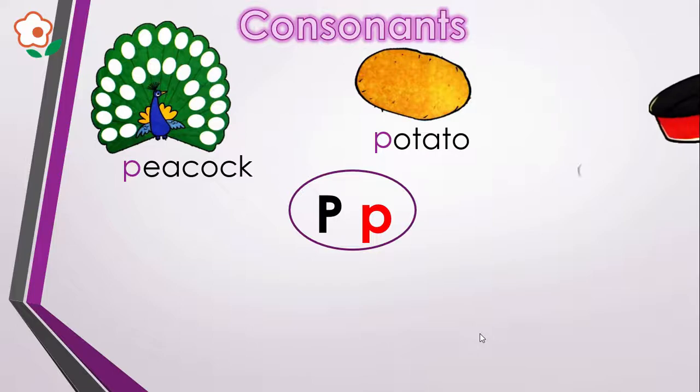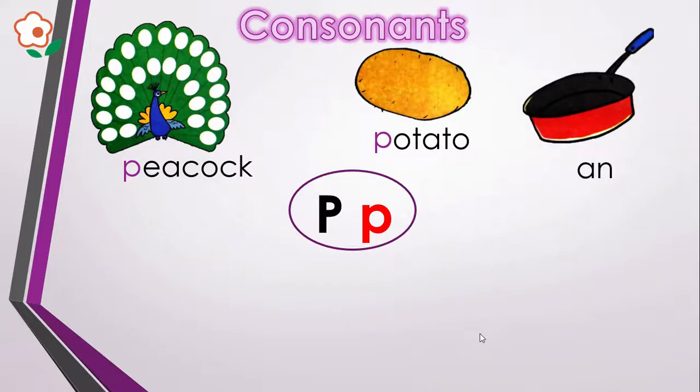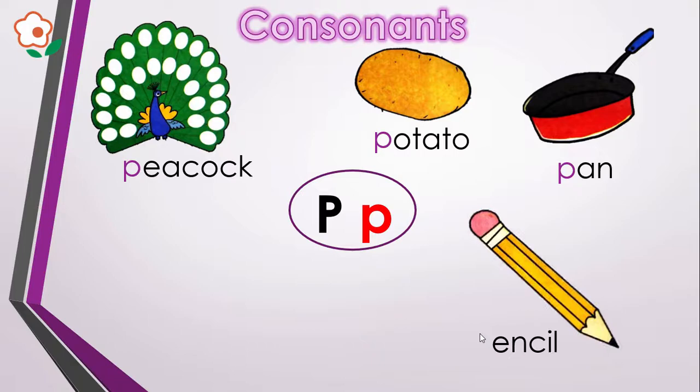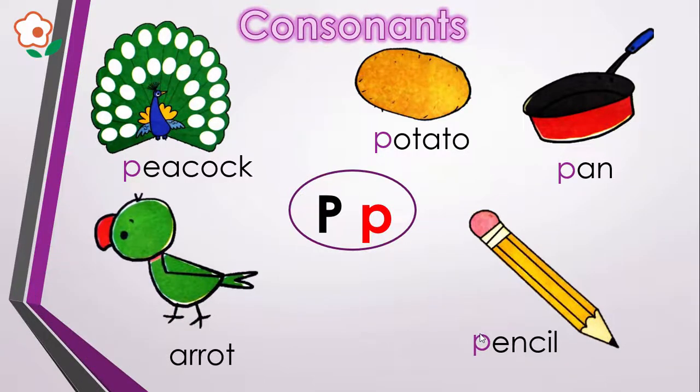And next here is a pan. Pan. It is also beginning with P. P. And here we have a pencil. Pencil. Yeah, it is also beginning with P. Parrot. Say parrot and focus on the beginning sound. Parrot. Here it is P.